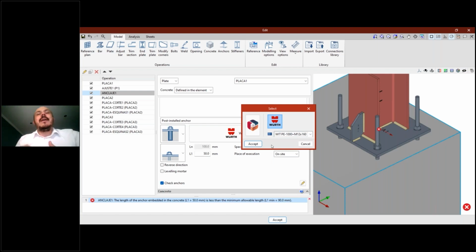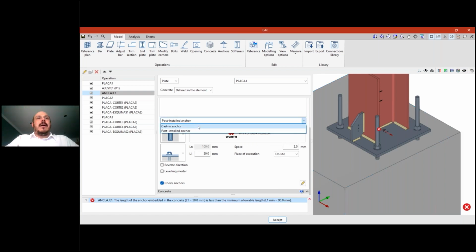So we know that when we are talking about mechanical or chemical post-installed anchors, we must work with these catalogs, these products that are real. It's different from a simple bar or a simple bolt that we can adapt or size and then bend to create a cast-in anchor. So now you also have these anchors available in StruBIM Steel and CYPEConnect.